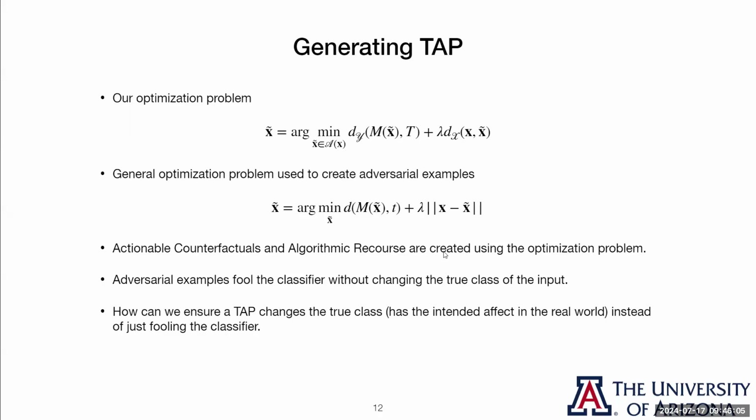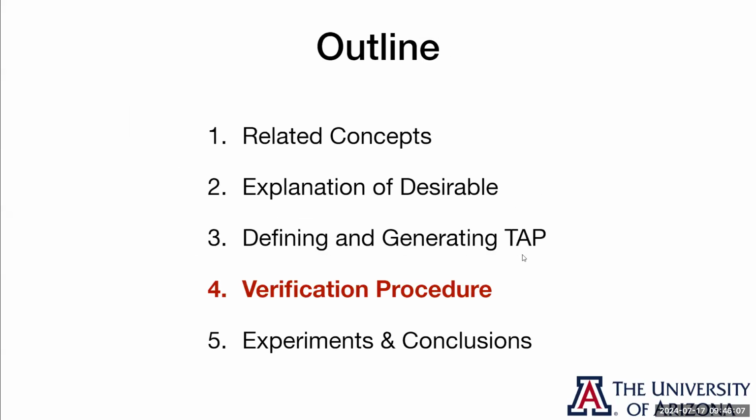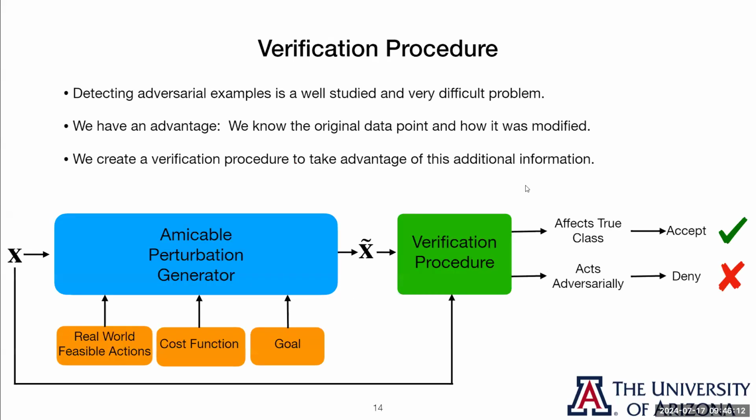And we really want to have an effect on the real world, which is why we introduce our verification procedure, which we'll explain here. Now, detecting adversarial examples and adversarial behavior is actually very well studied and a very difficult problem, but we have an advantage. We know the original data point x and exactly how it was changed, x tilde, so we can use both of those to detect whether x tilde is affecting the true class, and we should pass that advice to the user, or whether it's acting adversarially, and that is not useful advice.